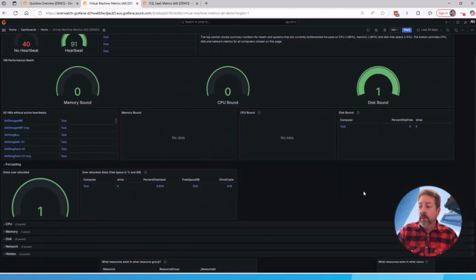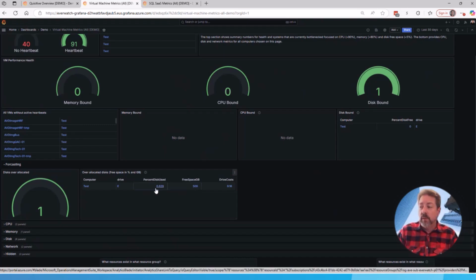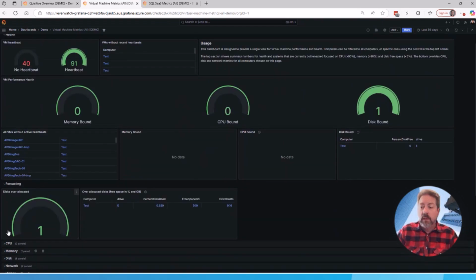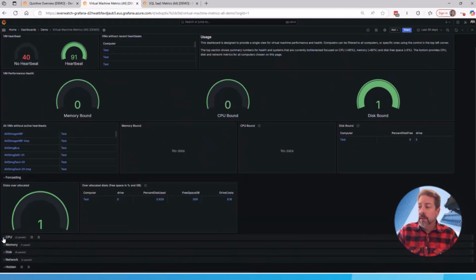So we can also look at over allocated systems. This is, as I mentioned in some of the screenshots here, here's an example of a different E drive that is only using a small percentage of it, and has 509 gigs of free space available on it. We're only using a small percent. That could be one that we would look at and see, does it make sense for us to go out there and make changes that would allow us to decrease the usage associated with that, take it down to a lower level, something less that you're paying for on a monthly basis.